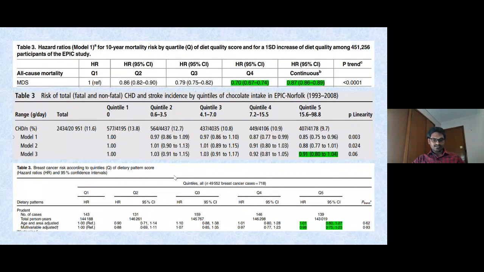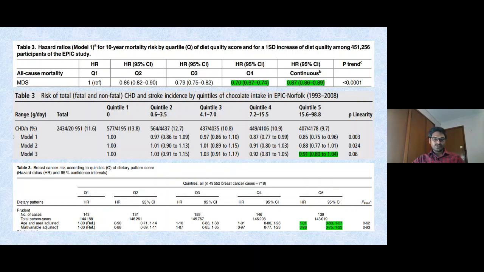And next, as I mentioned, there are two instances. You are comparing high versus low. So you have to capture data from the high one, not from the lower one, which is actually always considered as the reference standard. So here, if you see, this is the reference. They mentioned very clearly it is reference 1.0. These values are adjusted for age and area, and another one is multivariable adjusted. So basically, we have to take the data which is adjusted for more variables. 0.96 we have to capture here.